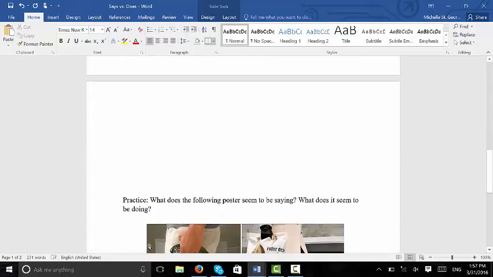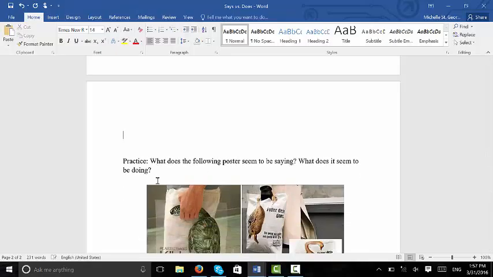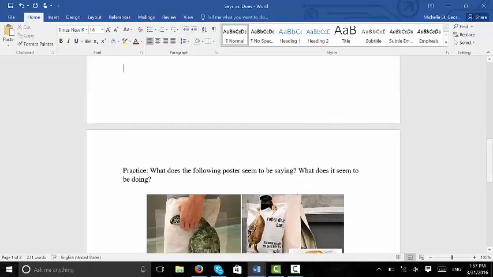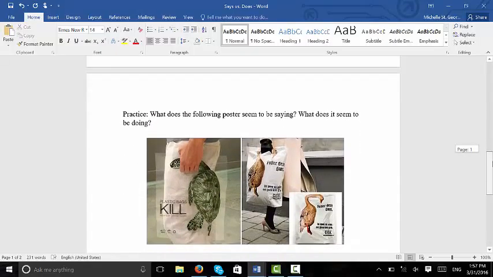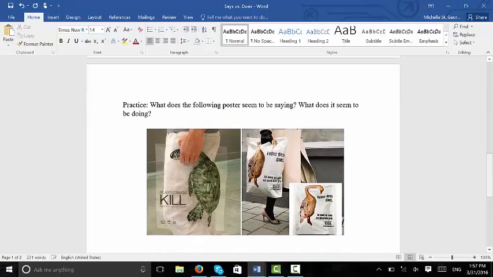But you can begin thinking about, okay, what are some words that say and what are some words that actually do? Okay, so as practice, let's take a moment to look at the following poster. Okay, so take a look for yourself. What does this poster seem to be saying? But what does it seem to be doing, right? So if you had to summarize this poster, what would you say? And then if you had to analyze the effect of this poster on readers, what might you say? So you can pause here and you can do this activity for yourself.